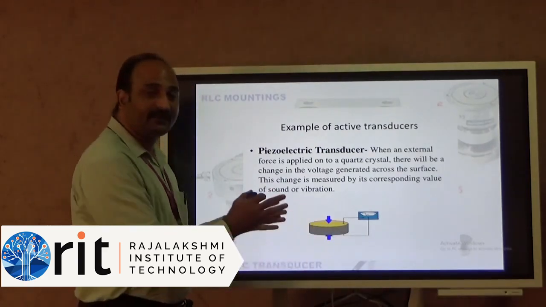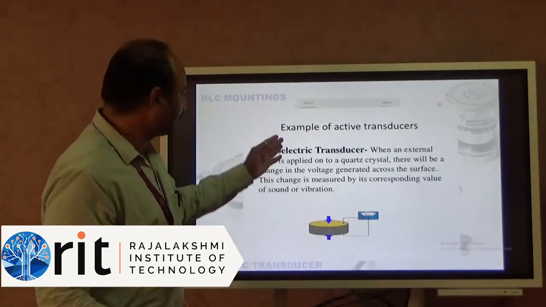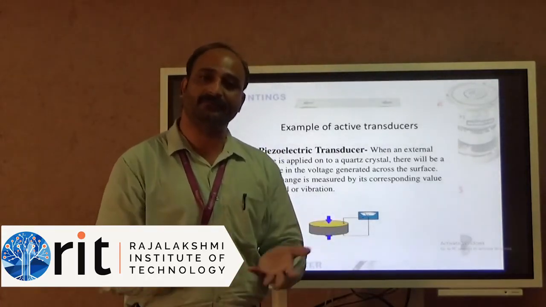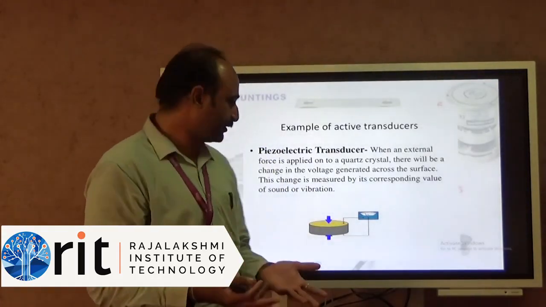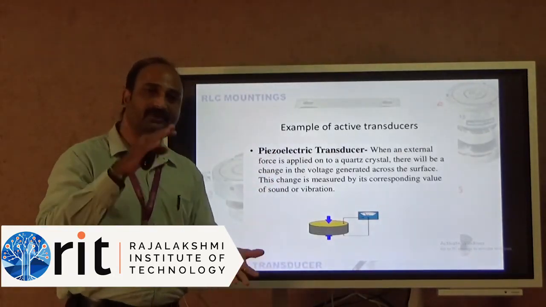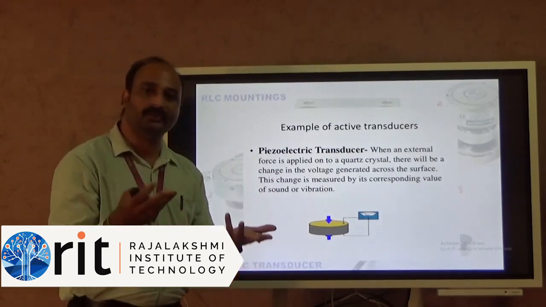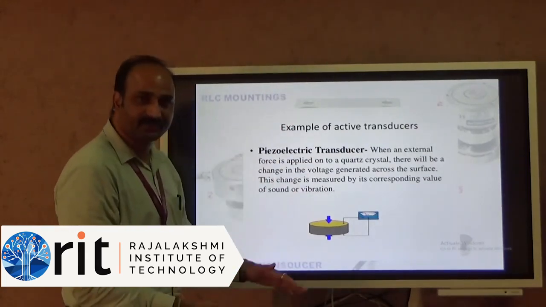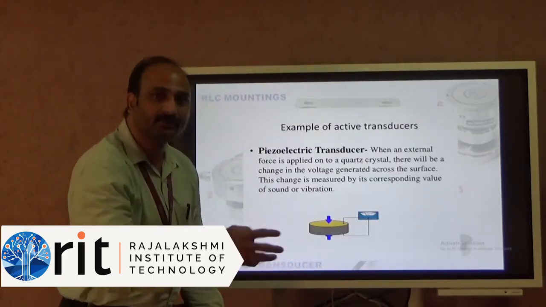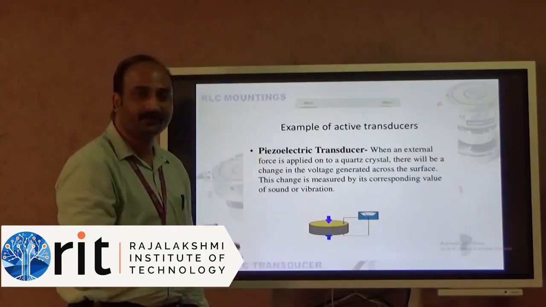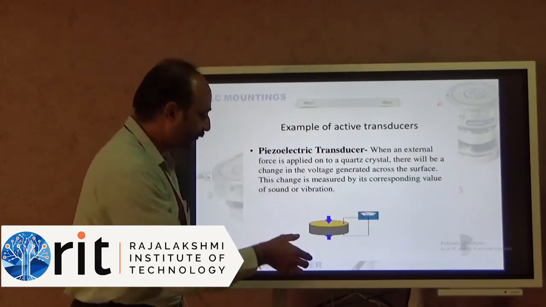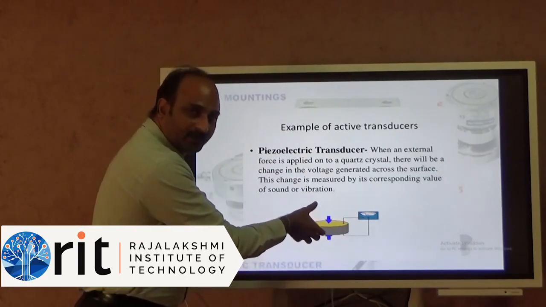So where are we going to use this? This is an example of what our physical world needs, where engineers play a role. We want to measure the sound or we want to measure the vibration. How will you do that? When there is a sound, you will get a vibration, you get a pressure.